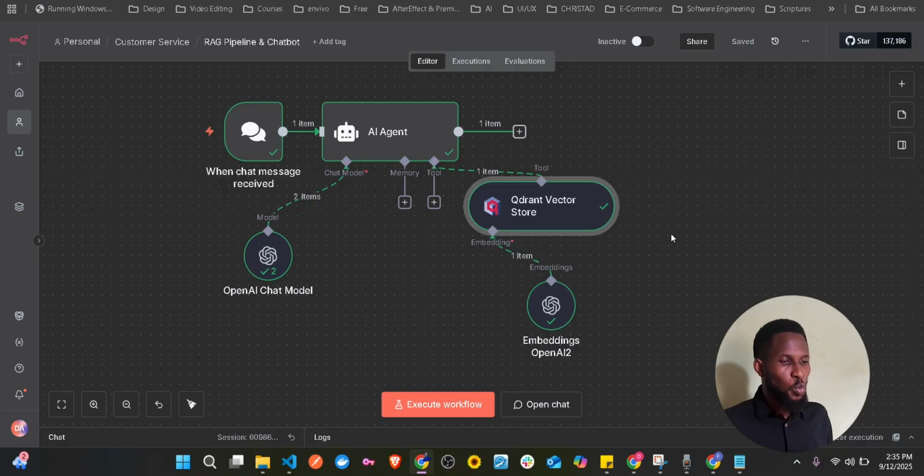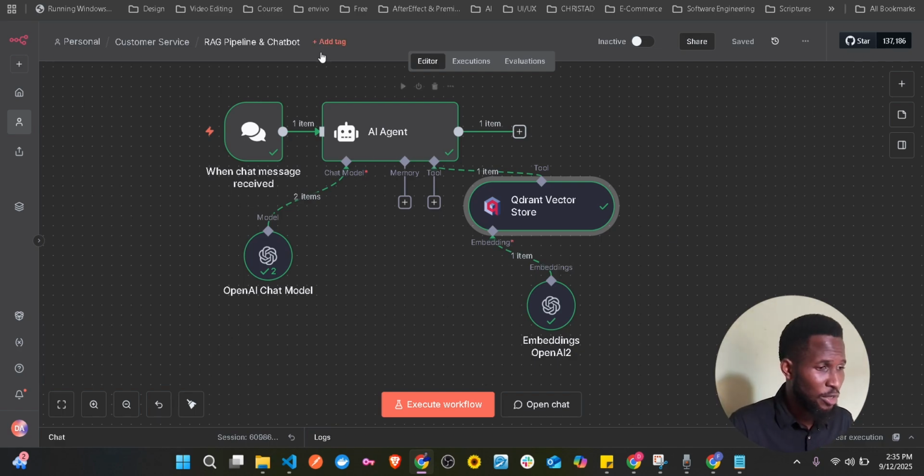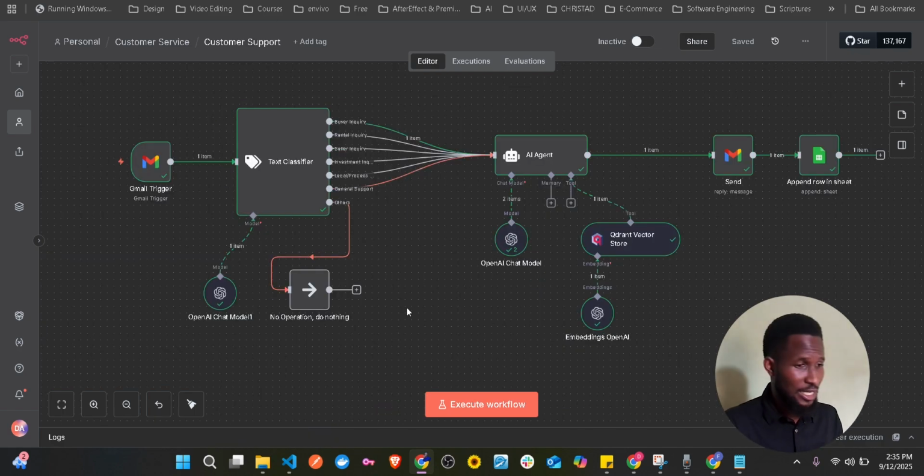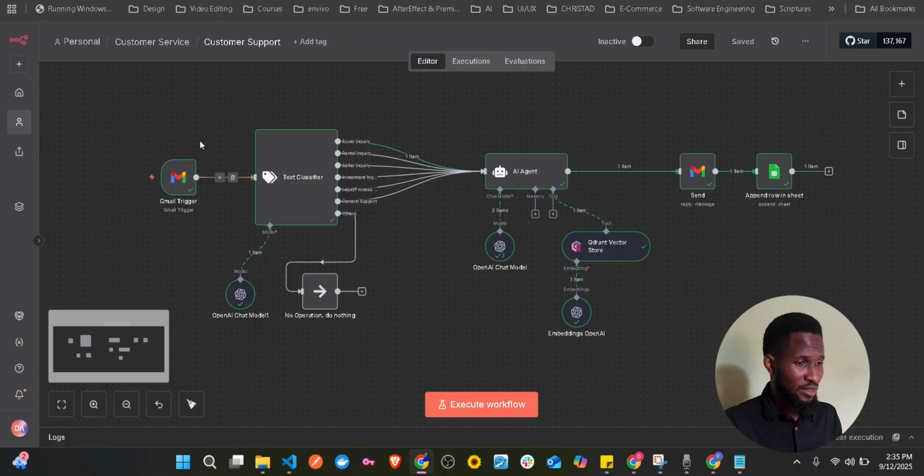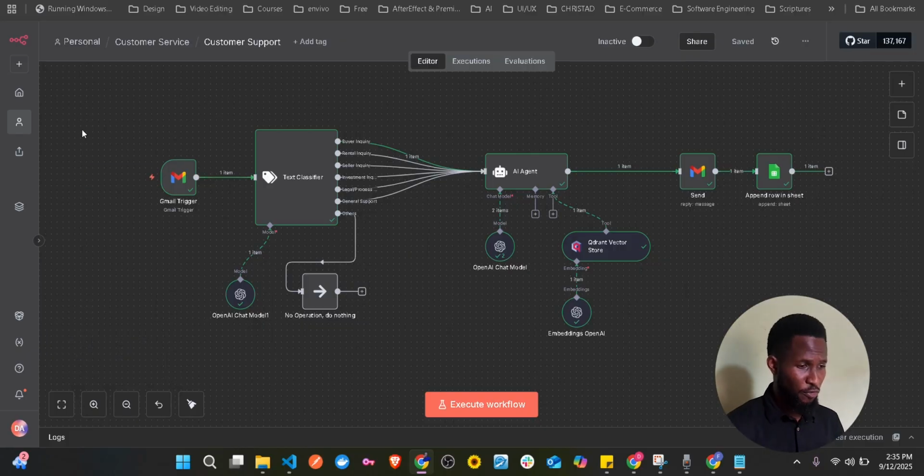So now, how do we connect it to our email, or to the business or customer service email, so that when they send an email to your business, they are going to get this same information that you have access to? That takes us to the second workflow that we have here, which is the customer support workflow. Because we are connecting it to Gmail, we're going to be starting with the Gmail trigger.